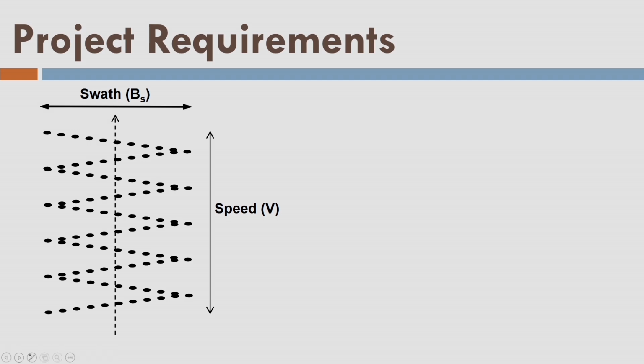That means the aircraft is traveling by so many meters in 1 second. So I can find out what is the area of this data. Area is BS into V. This area is containing so much of LiDAR point data.